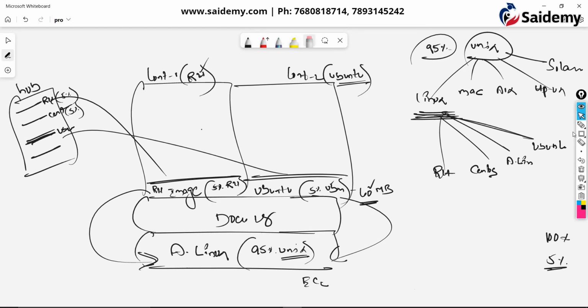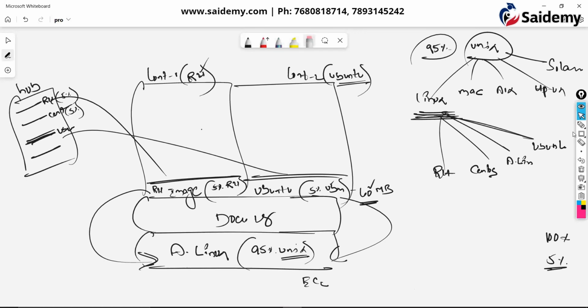But if they ask you, without an OS, how can you run a container? Without an OS, how can you even run a container? If they ask you that counter question, then you have to say that containers do have an OS, but it is negligible, a very, very small portion. Containers do have an OS in the form of Docker images, but that is very, very minute. That's why generally we say that containers don't have any operating system. So that is the storage that we are saving.